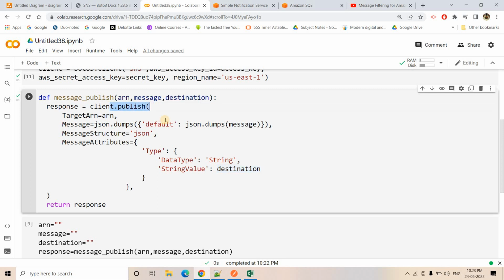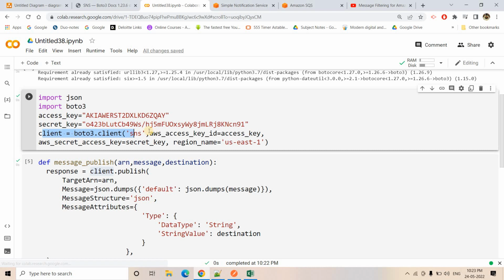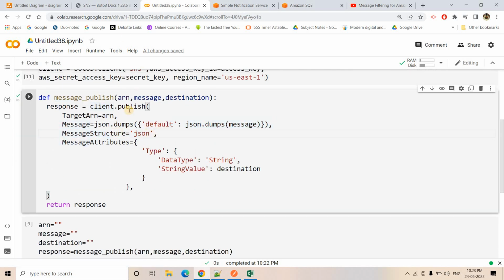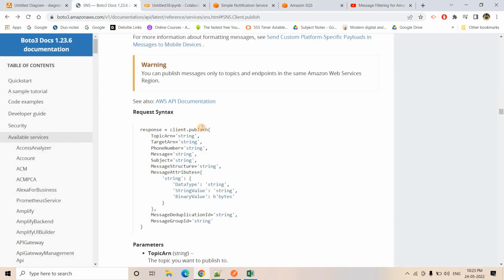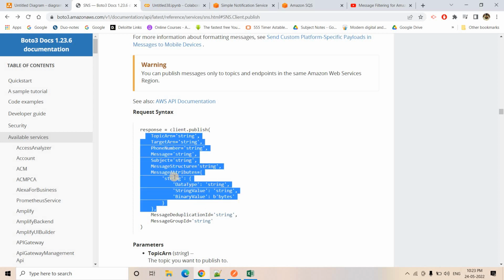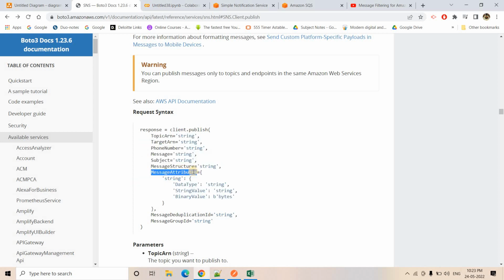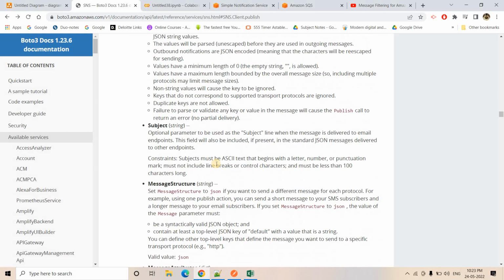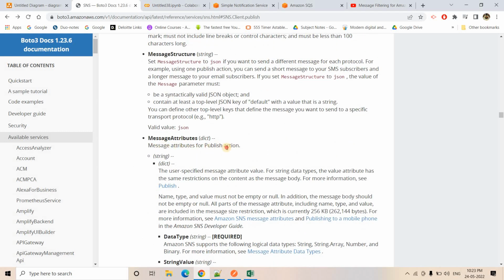So here we are adding using client.publish. The client is nothing but the Boto3 client we created for SNS. And then the message structure is JSON. These things I have just taken from the documentation. See, the client.publish Boto3 documentation is there for SNS, and whatever they say, that only we have followed. If you see here, there is a message attribute part. If you explore the documentation, you can understand easily the message attribute for the publish action.